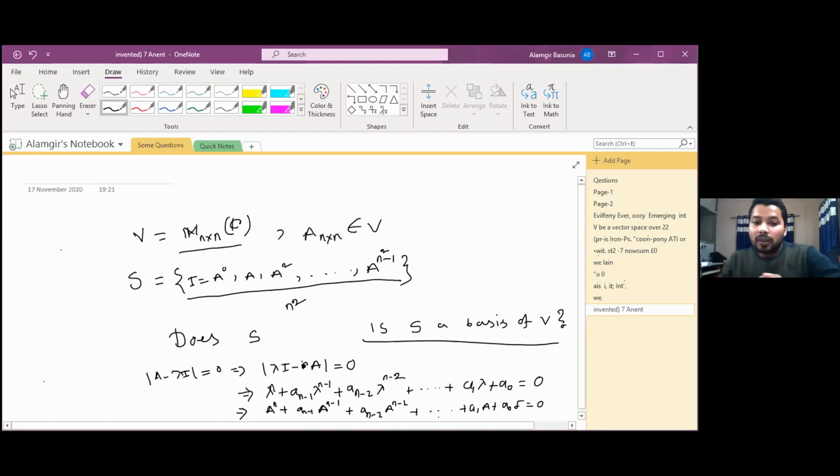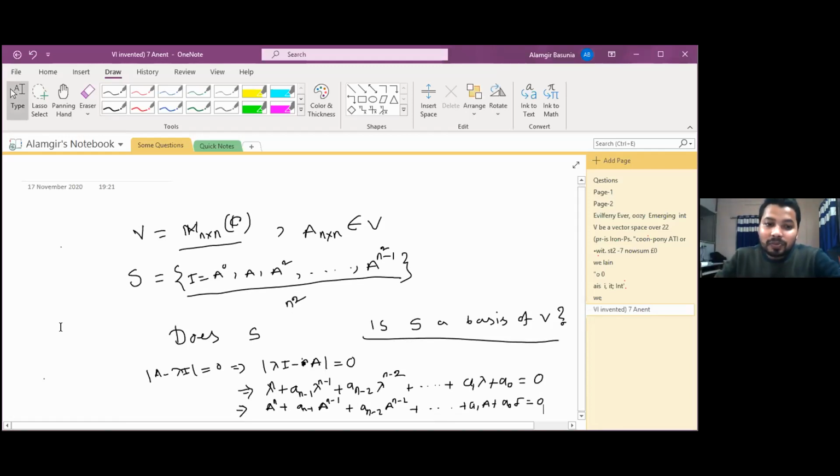From this, what can we say? I am saying this is a linear combination of I, A, A square, up to A to the power n, right or not?